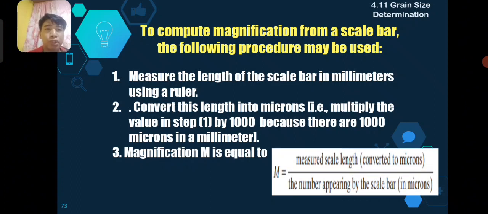First, measure the length of the scale bar in millimeters using a ruler. Second, convert the length into microns: multiply the value in step 1 by 1000 because there are 1000 microns in a millimeter. Third, magnification M is equal to the measured scale length, converted to microns, over the number appearing on the scale bar in microns.